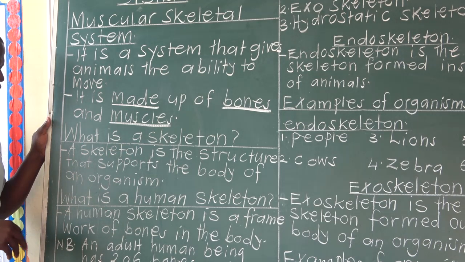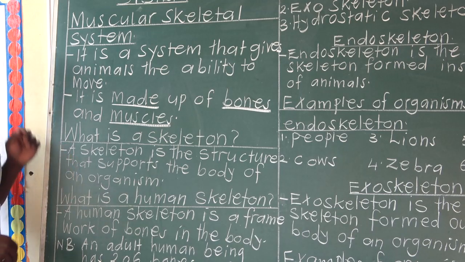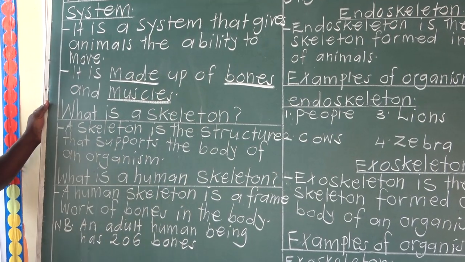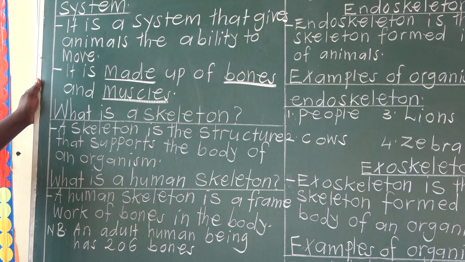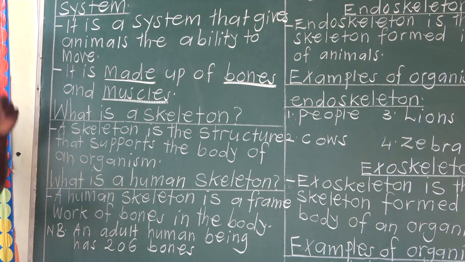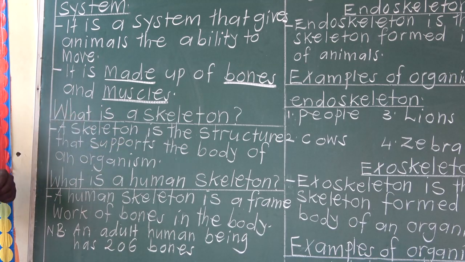Now we have different types of skeleton, as we are going to see. We also have what we call a human skeleton. What is a human skeleton? A human skeleton is a framework of bones in the body. Don't confuse the human skeleton with a skeleton. A skeleton is a structure that supports the body of an organism, while the human skeleton is a framework of bones in the body.